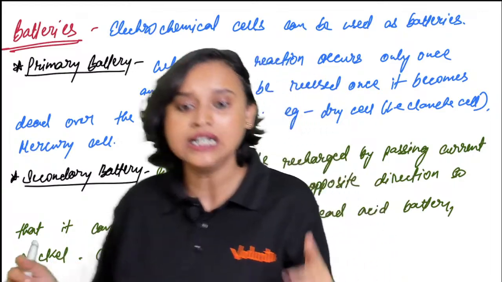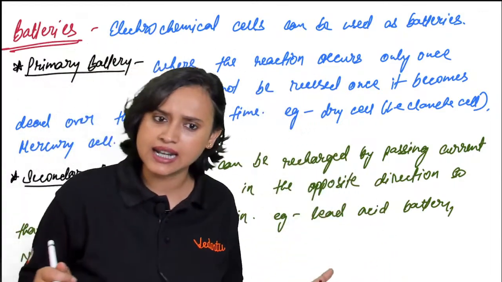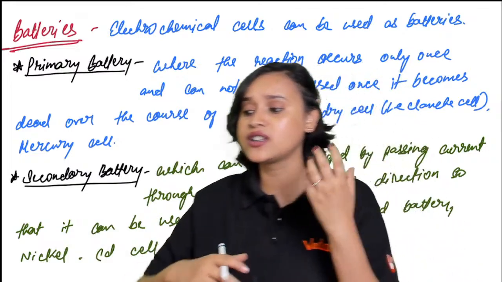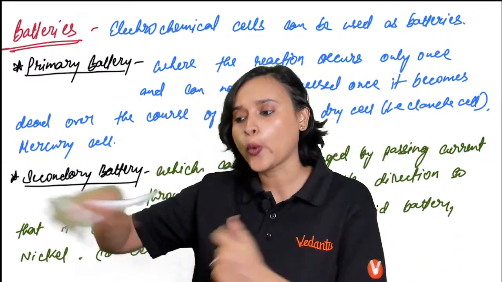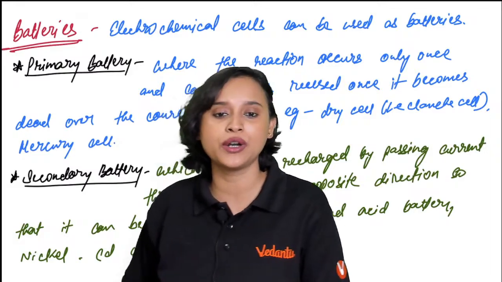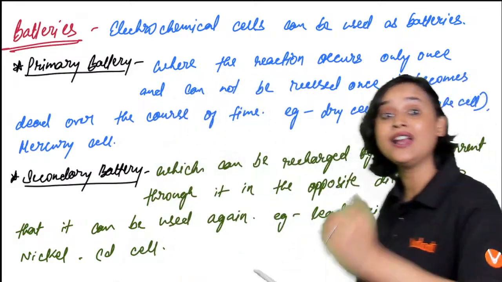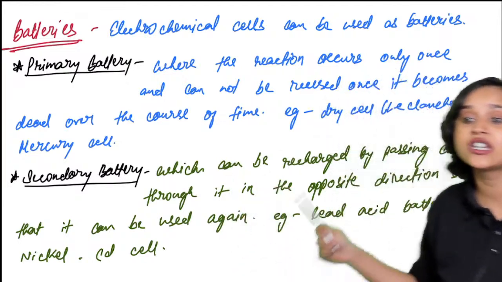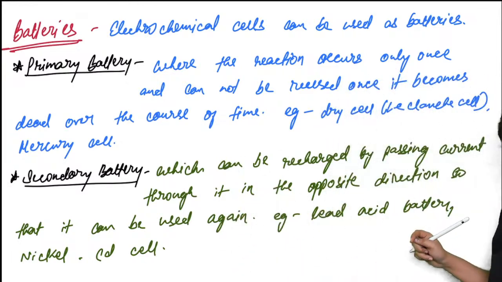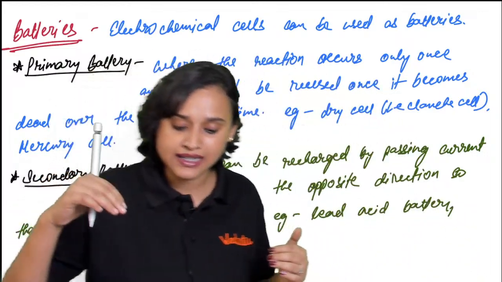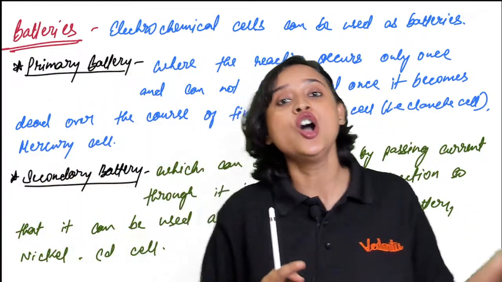You cannot reuse it. For example, the dry cell, that is the Leclanche cell, then the mercury cell, or the Eveready and Duracell batteries. Once you have used it, you throw it away, right? But you also have the secondary battery, like your mobile phone battery, which can be recharged. You can recharge it by passing current through it in the opposite direction.